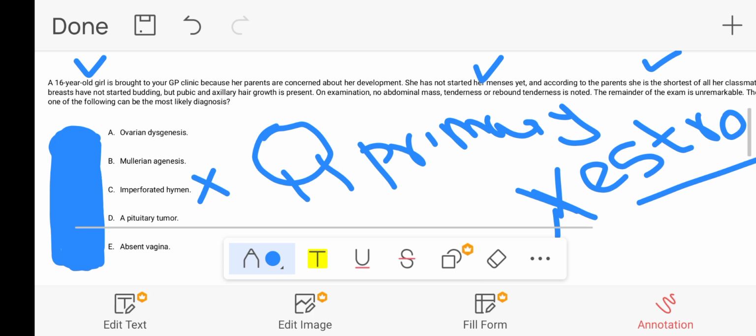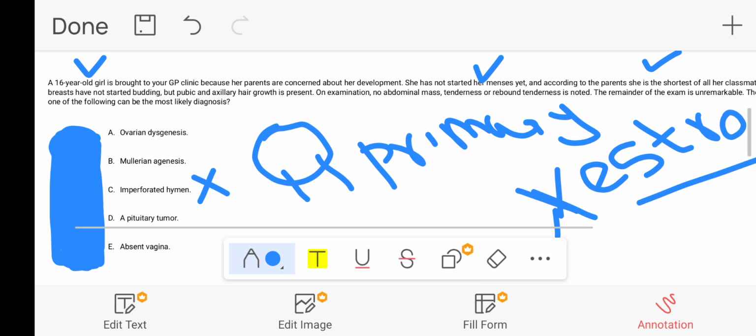I hope this is clear to you now. So this is a wrong option. This is not the correct answer because two things will be there with the imperforated hymen. Number one, an abdominal mass on examination should be there. Number two, the patient will present with each menstrual cycle. She will complain to the GP of lower abdominal pain with each menstrual cycle because the menstrual blood will block inside, and she will present with lower abdominal pain with every menstrual cycle.